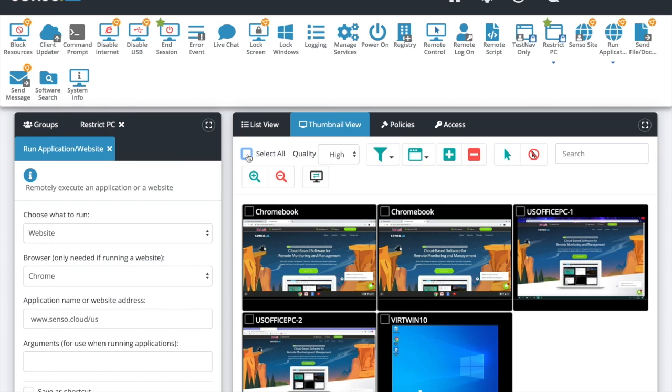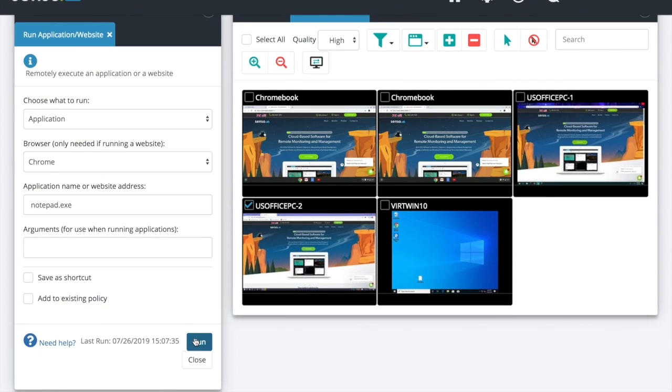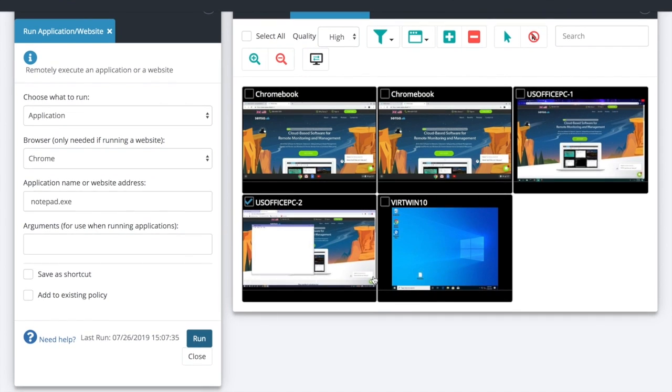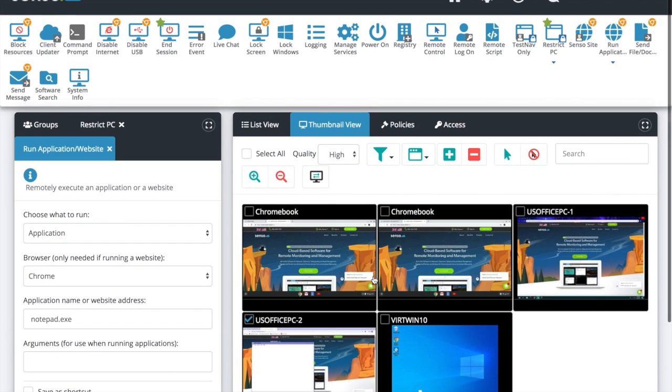Great thing about this, you can also use this to run applications. So on a PC device, let's switch that over to application and let's just say something like Notepad, just for an example. Let's run Notepad on this device. Going to click run. It's going to open up an application on there. This could be thought of as keyboarding software, anything like that that you have loaded onto these devices.